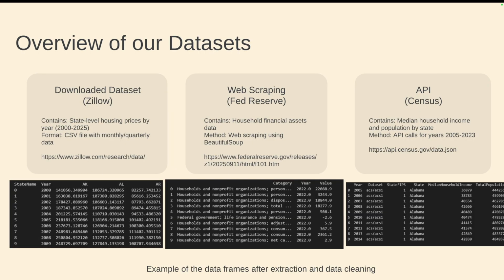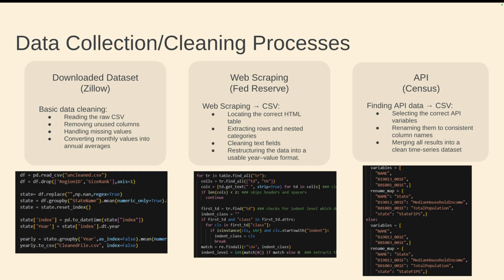So for our downloaded data set, it came from Zillow, where we got a CSV file with monthly, quarterly data. For web scraping, we went to the Federal Reserve, where we got household financial asset data. And finally, for the API, we went to the census, where we got median household income and population by state. And below is the example of the data frames after extraction and data cleaning.